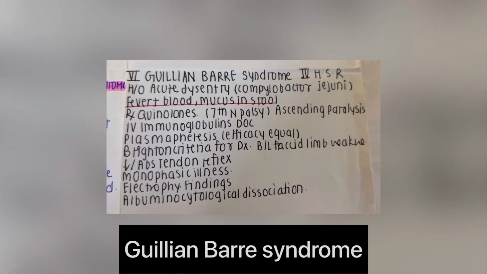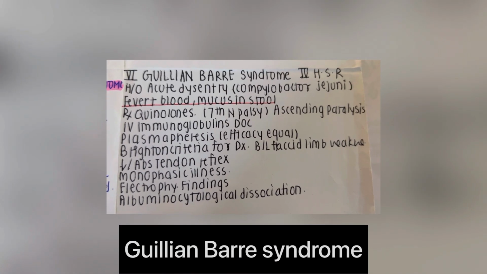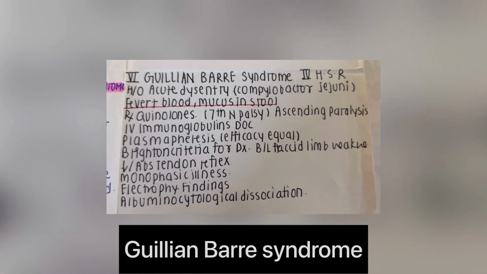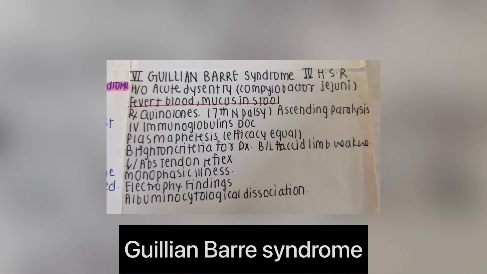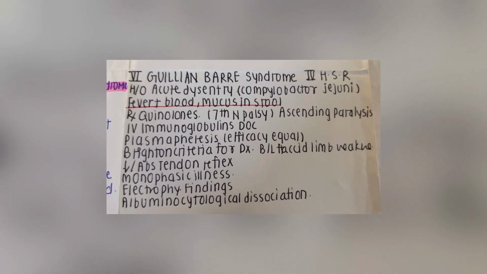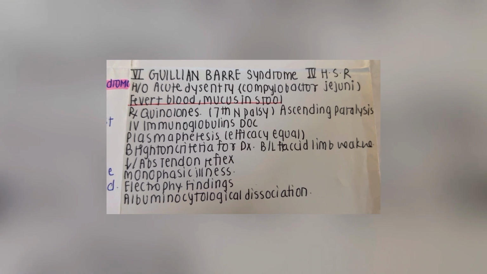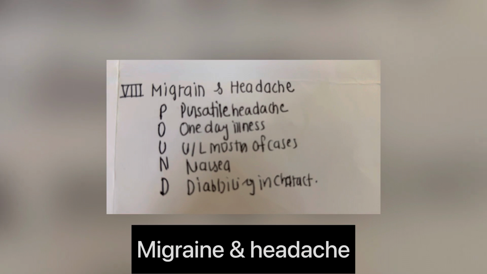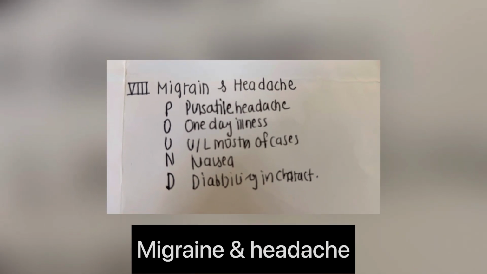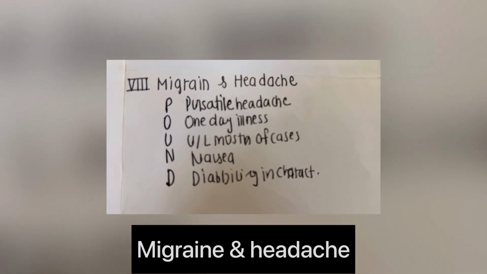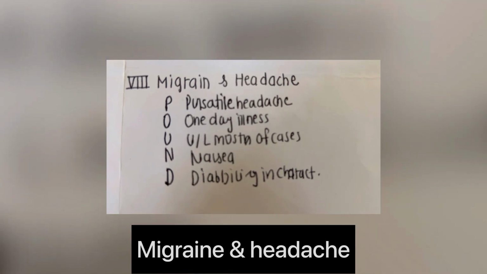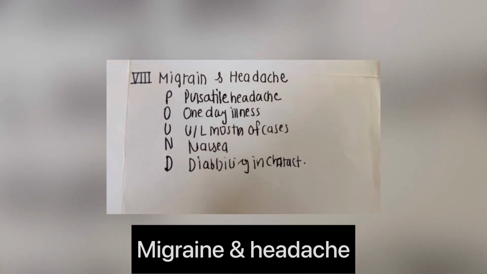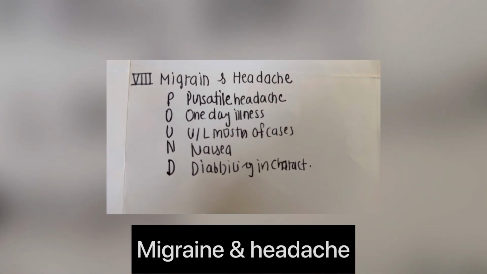Nowadays the examiner is trying to ask about GBS, that is Guillain-Barré syndrome, type 4 hypersensitivity. So mostly the history given is fever, blood and mucus in the stool. So remember that it is by Campylobacter jejuni and 7th nerve palsy. The treatment is quinolones. Next one is migraine and headache. So we have to remember by the mnemonic POUND: pulsatile headache, 1 day illness, unilateral in most of the cases, nausea and disabling in character.